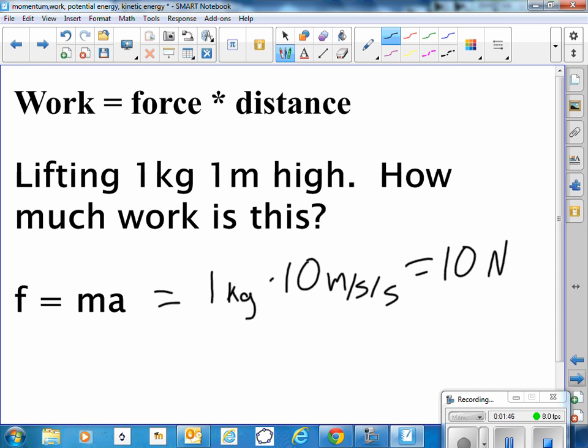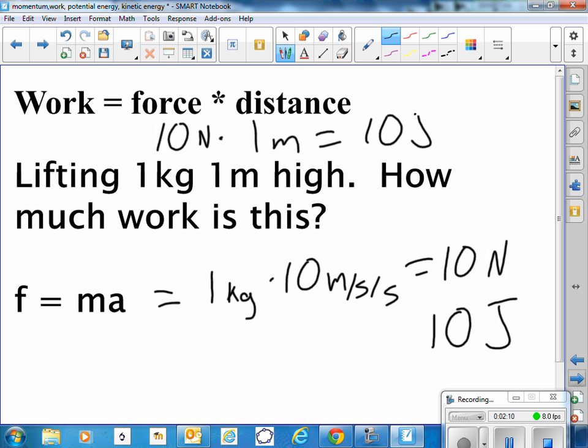And if I lift that 1 meter high, then I will have done 10 times 1, which is 10 joules of work. So the force is 10, and the distance is 1 meter, and that equals 10 joules.